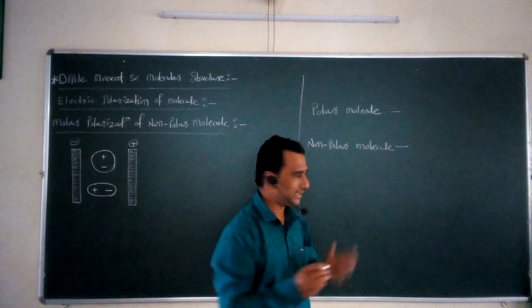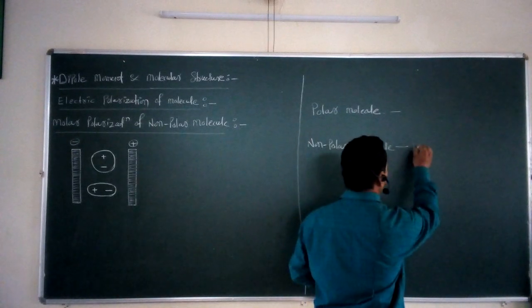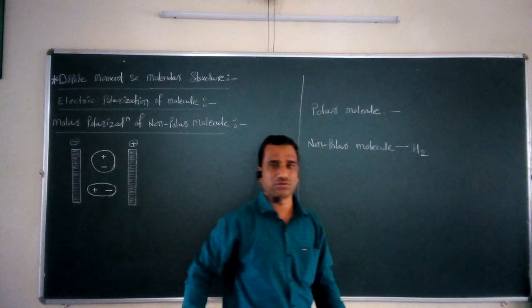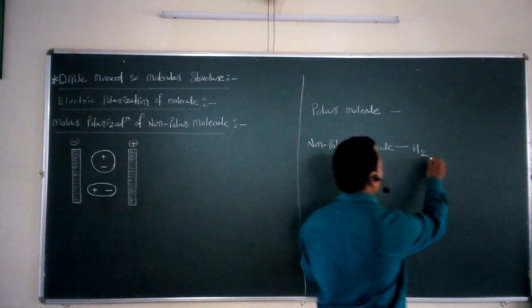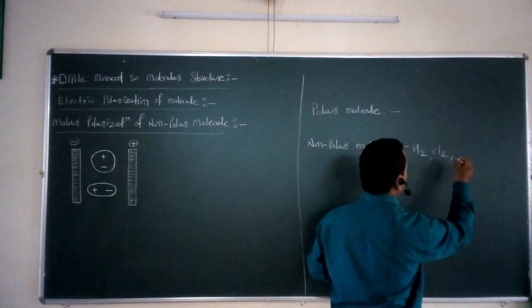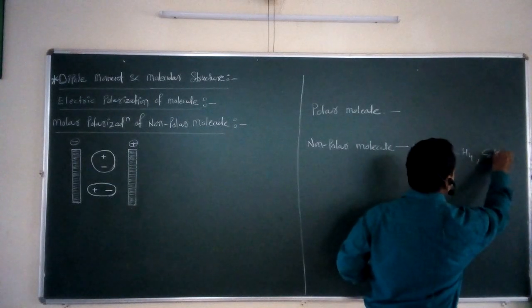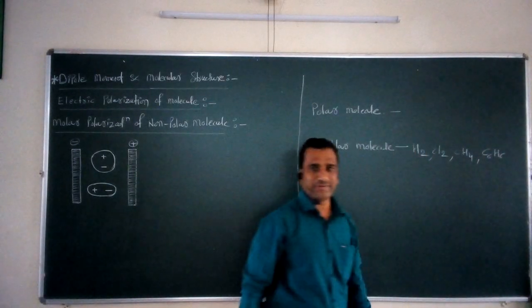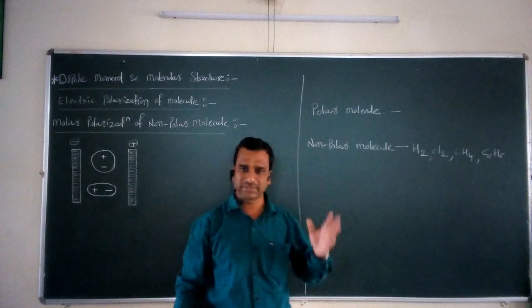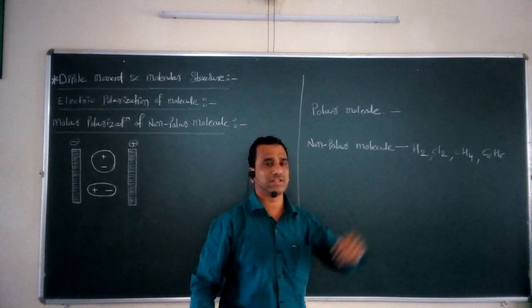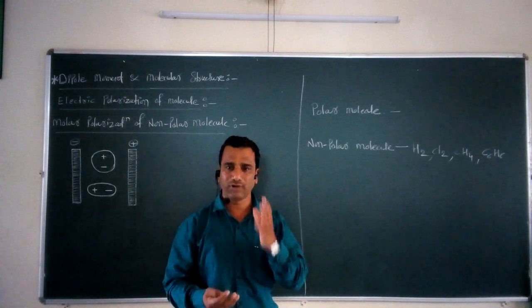It is very simple. If we consider the simplest example, hydrogen gas, H2. You may take Cl2, you may take methane, or you may take benzene, that is C6H6. If I take these types of simple molecules, all of them are called non-polar molecules. And why is this so?